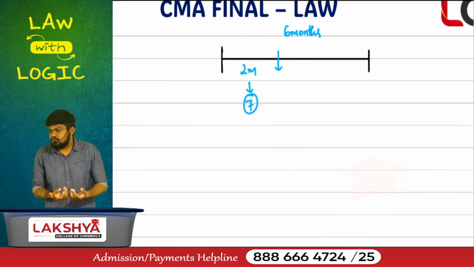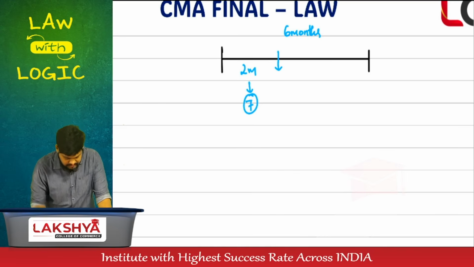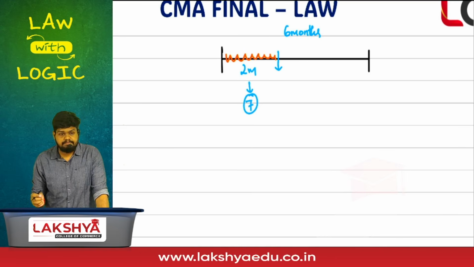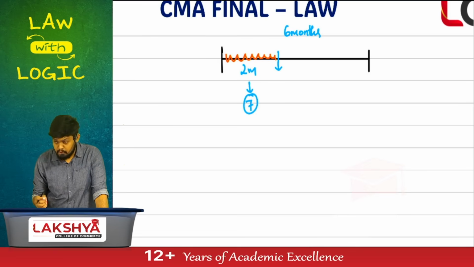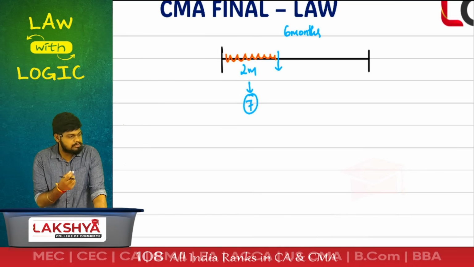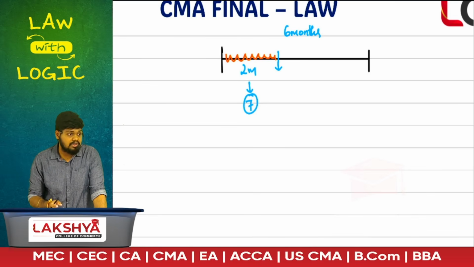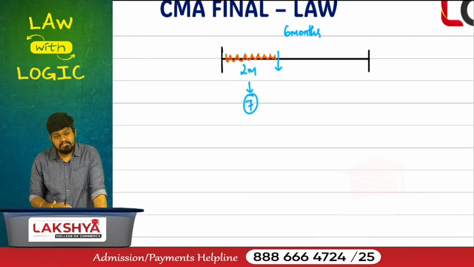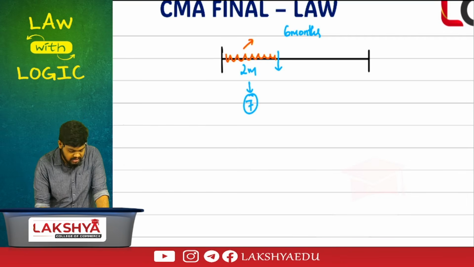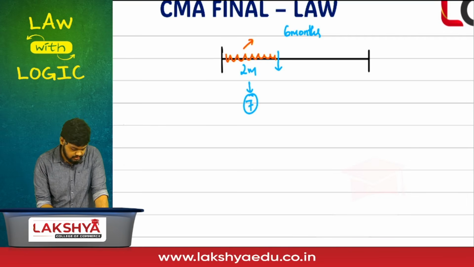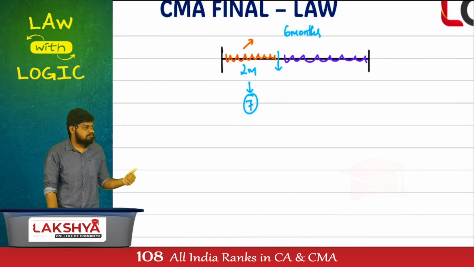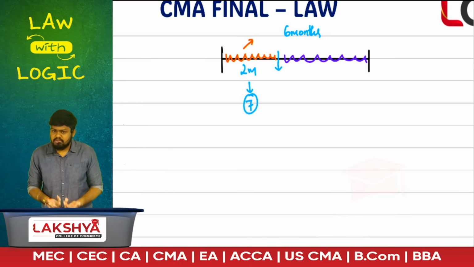You have taken 2 months to increase the number of members. In this 2 months, technically, are you a public company? Yes or no? No, you are assumed. Conceptually speaking, number-wise, you are not a public company at all, but you are assumed. Assumed for how many months? 6 months. But here you have fulfilled it within 2 months. In this period, are you a public company or deemed to be a public company? Because you have fulfilled the minimum requirement, you are actually a public company.